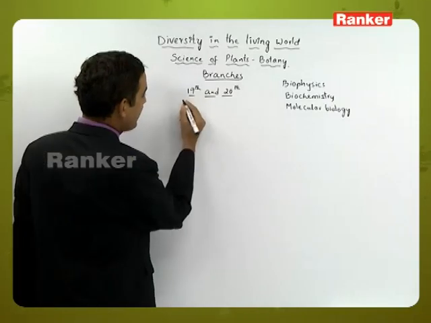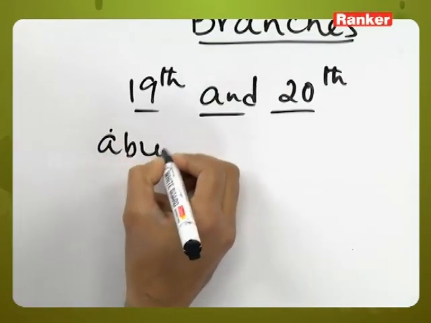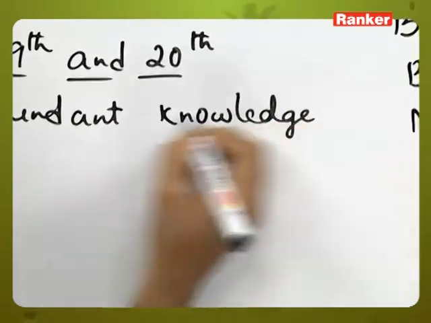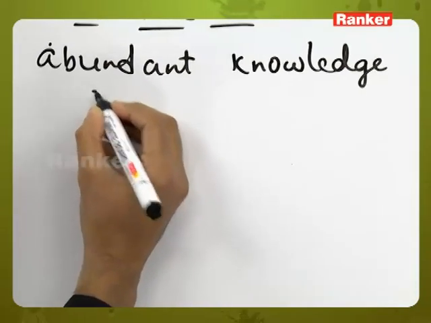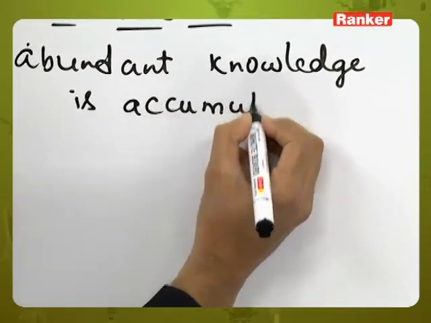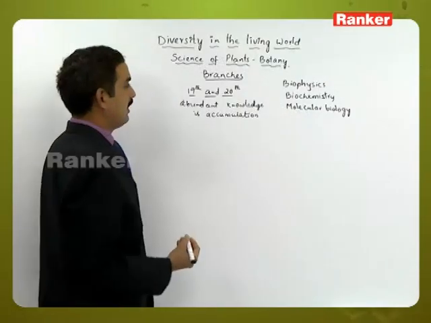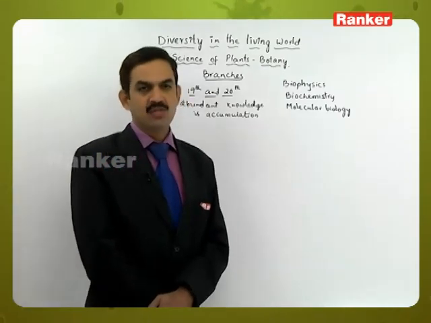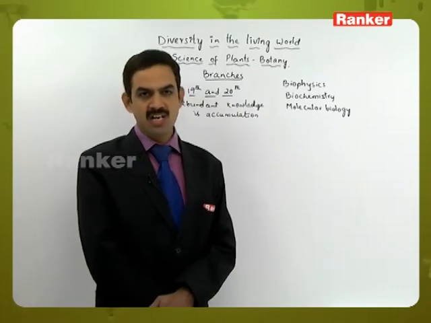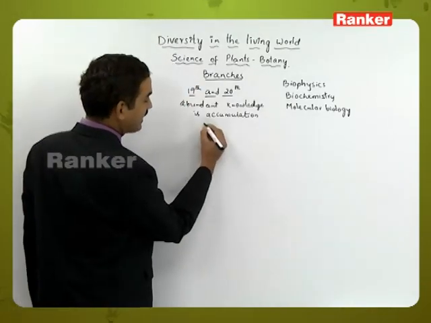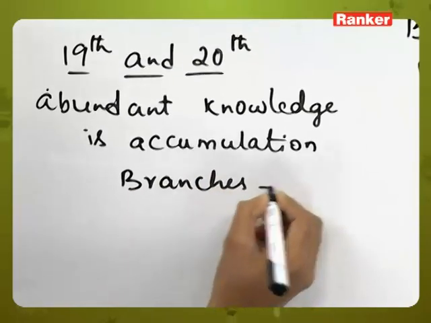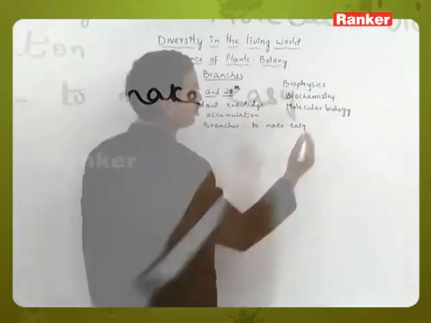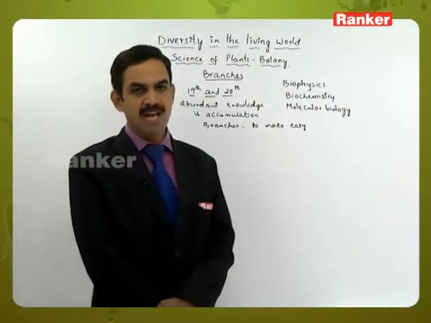the knowledge has been accumulated, abundant knowledge is accumulated. Because of this knowledge, the vastness or the scope of botany has increased. As the vastness increased, the scientists made it easy to study botany by dividing it into different branches. Branches are made to make it easy to study the different aspects related to plant sciences.